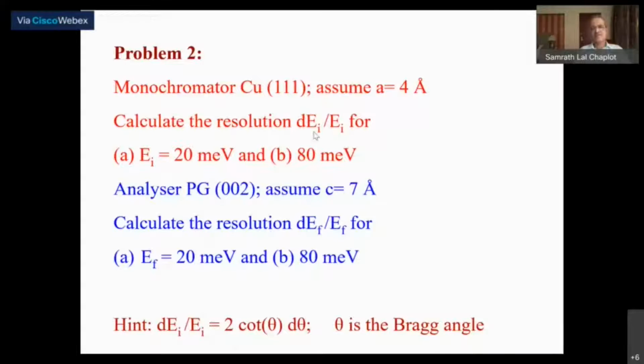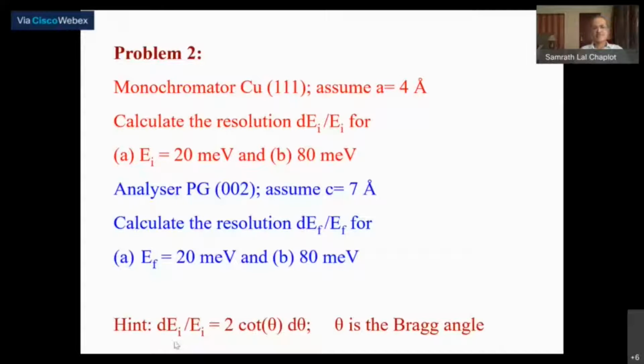Here I have not given it, but the resolution also depends on the angular divergence of the beam. So assume an angular divergence of just 1 degree, and calculate this quantity, dE by E.